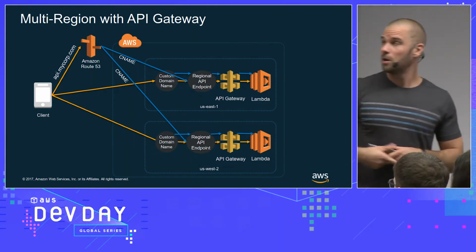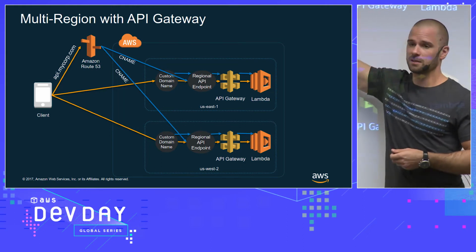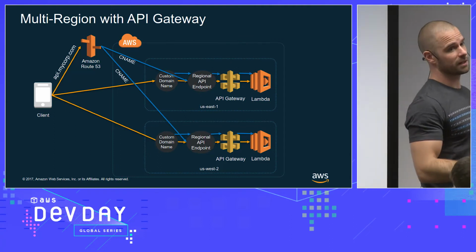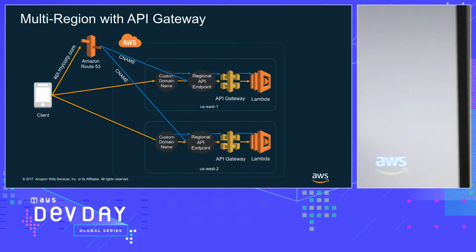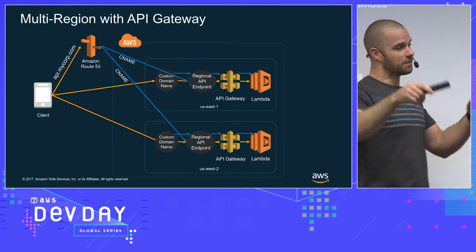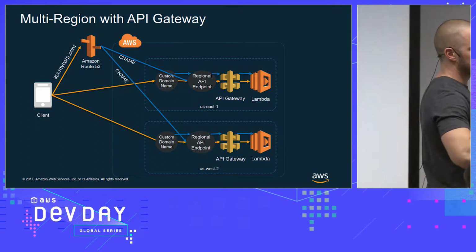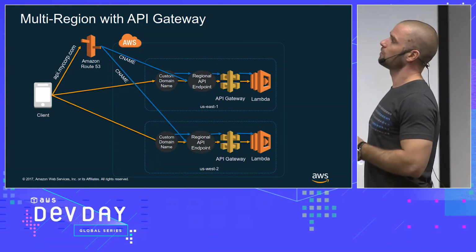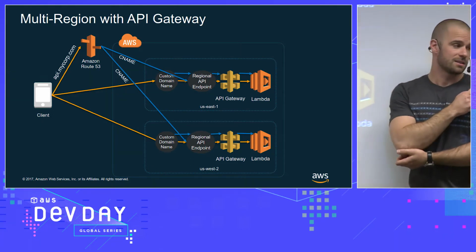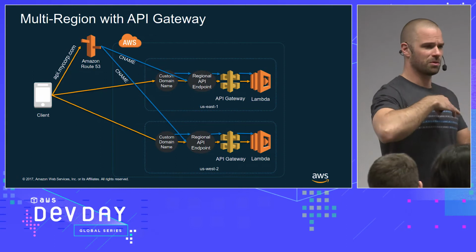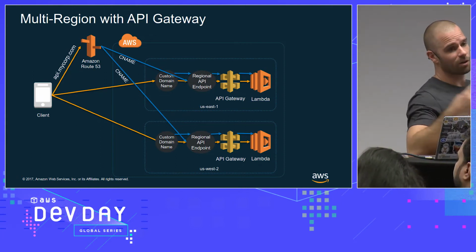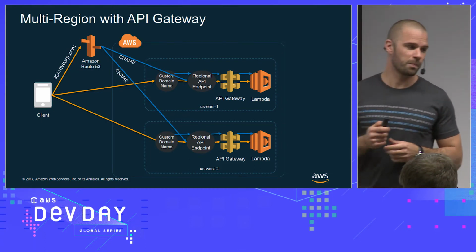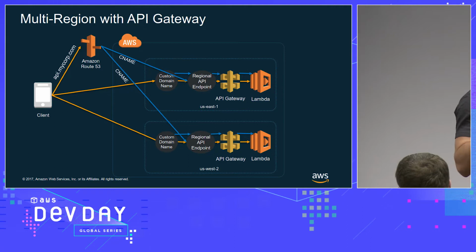So now we support custom domain names. That means that your API does not have a CloudFront distribution in front of it anymore. So you can now use Route 53 to do CNAME routing, right? And there are a lot of different routing policies that we'll go through in the next presentation if you're interested. But for example, latency-based routing, failovers, regional, and a few others. So it's a very interesting way of using it now.